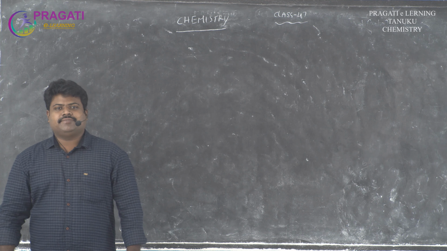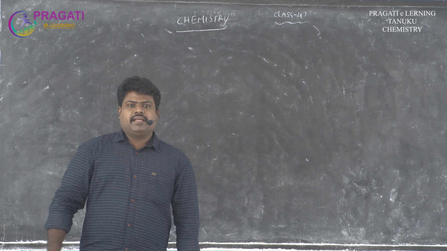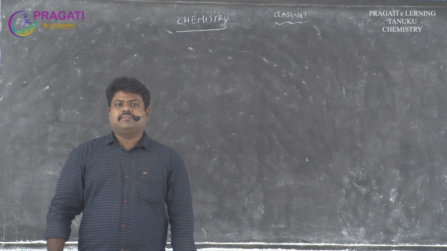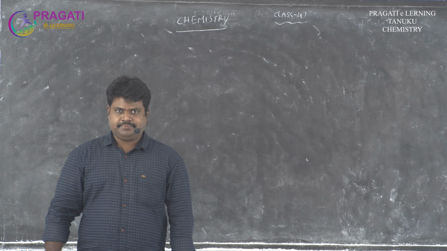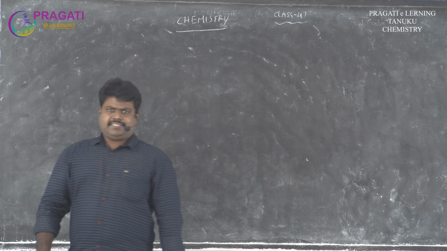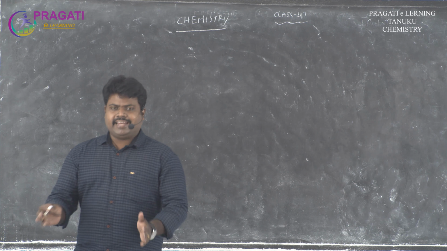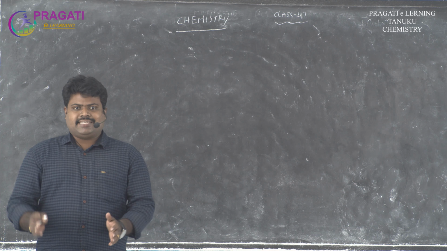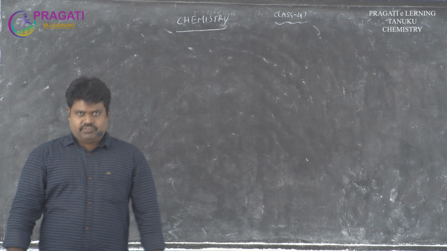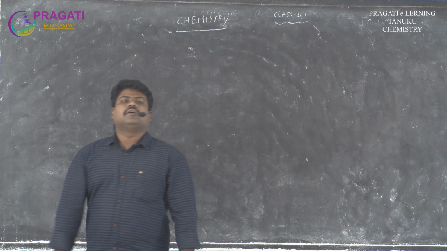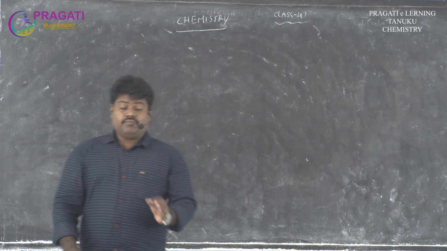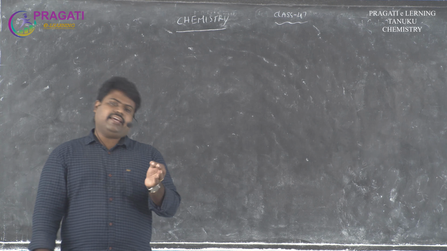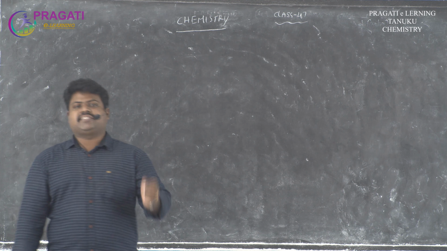In yesterday's class, we discussed the real behavior of gases, that means the behavior of real gases. Generally, ideal gas behavior and real gas behavior are totally different, because the gases which obey the ideal gas equation are called ideal gases, and the gases which do not obey the ideal gas equation are called real gases. We have two types of gases.